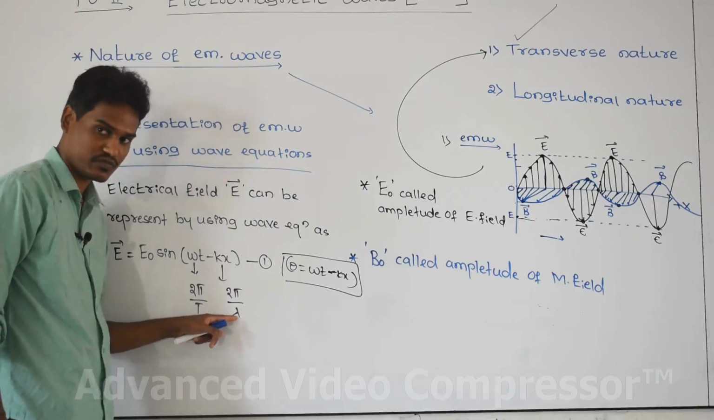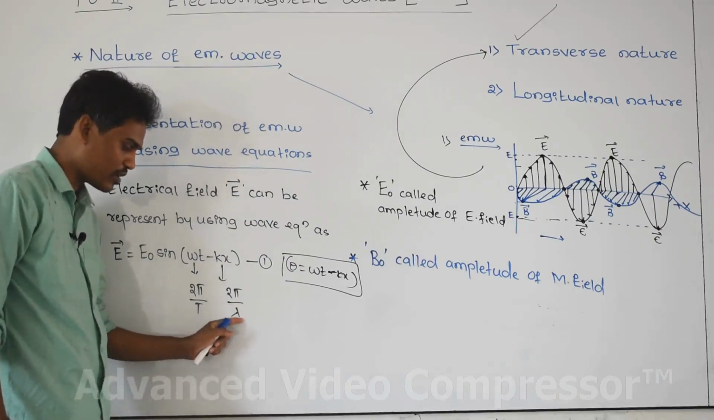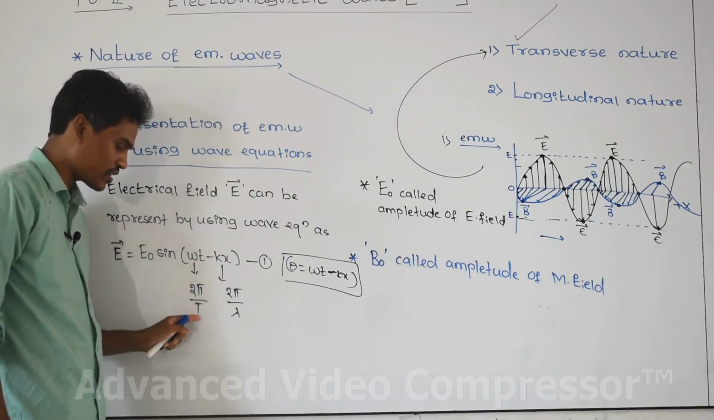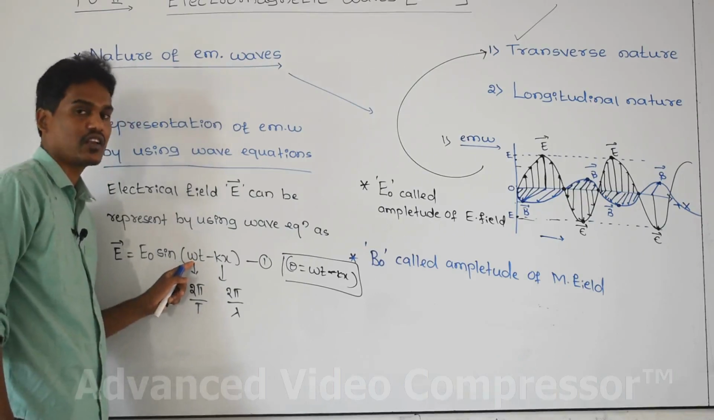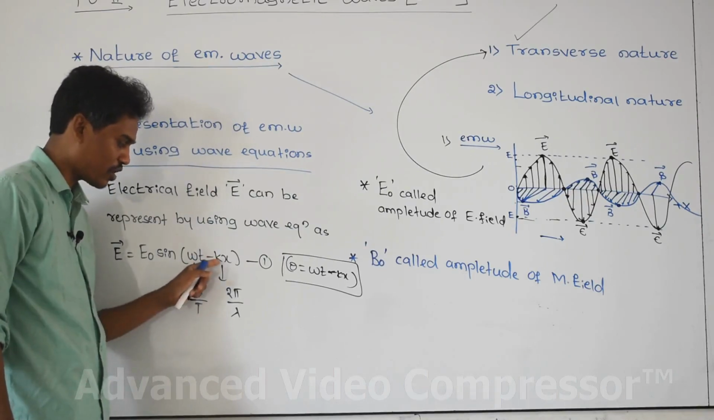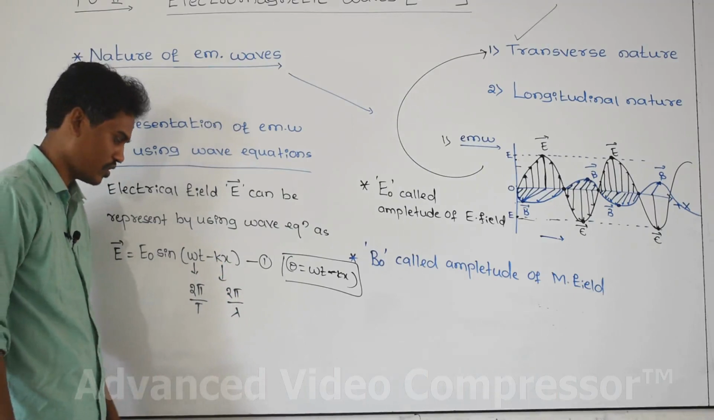Lambda is the wavelength. If you calculate the number of waves according to length, it is called the wave number. If you calculate the number of waves according to time, it is called frequency. Frequency is the number of waves with respect to time. The number of waves with respect to length is called the wave number.